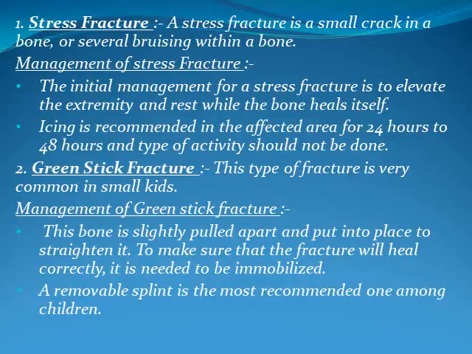Greenstick fracture. This type of fracture is very common in small kids. Management of greenstick fracture: the bone is slightly pulled apart and put into place to strengthen it, to make sure that the fracture will heal correctly. It is needed to be immobilized. A removable splint is the most recommended one among children.